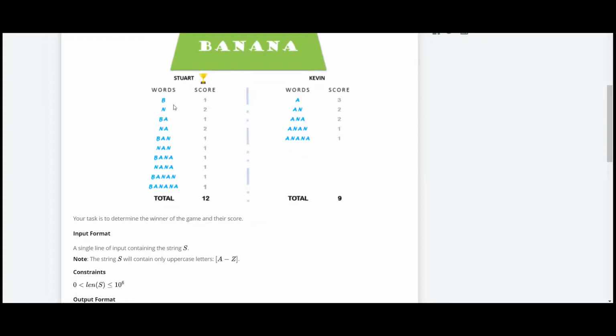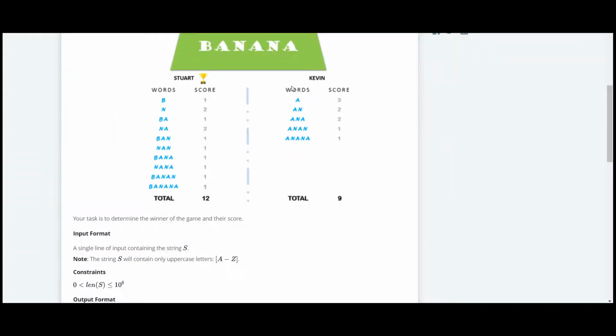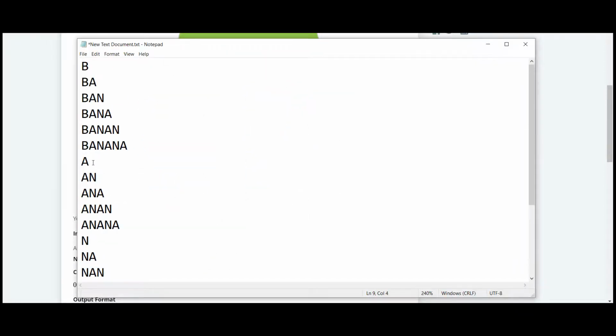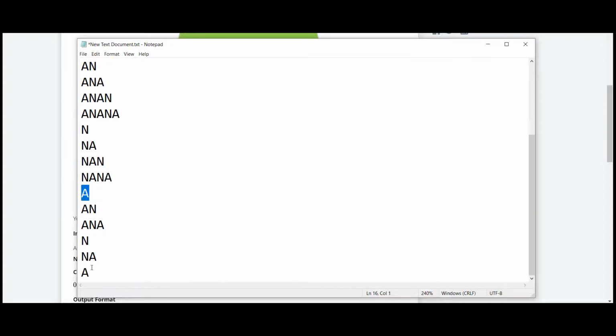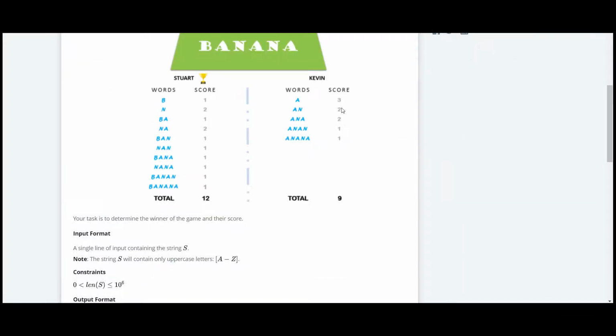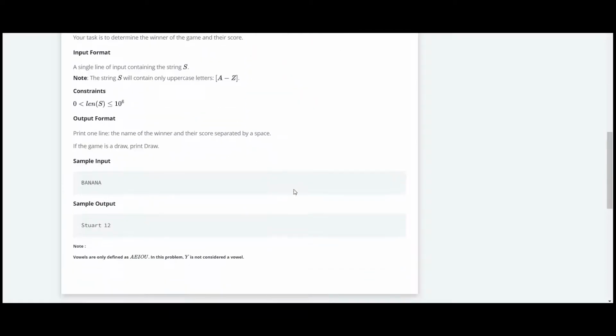And here as you can see, the score of N they have given here is 2. This is because N occurs 2 times in this banana. Similarly, here in case of Kevin, A has 3 score because A occurs 3 times in this word banana, so they have written 3 over here. Okay, so we'll move forward to code.